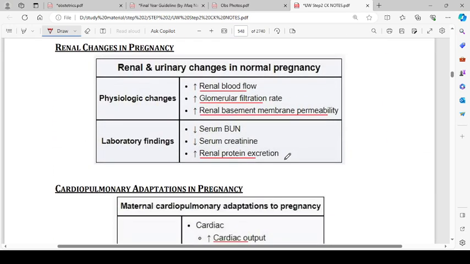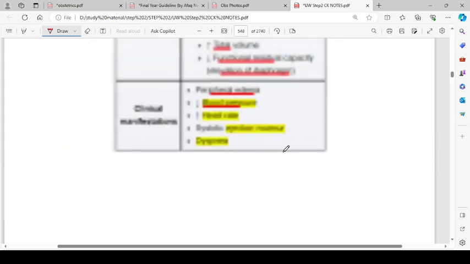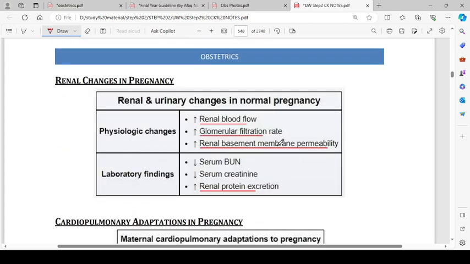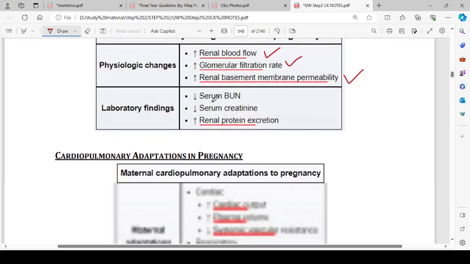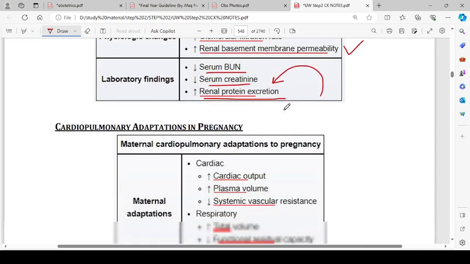Then we have renal changes in pregnancy, cardiopulmonary adaptations, and then the coagulation cascade. So the renal changes in pregnancy are physiological changes: increased renal blood flow, increased glomerular filtration rate, and increased renal basement membrane permeability. Lab findings will show decreased serum BUN, decreased serum creatinine, and increased renal protein excretion.